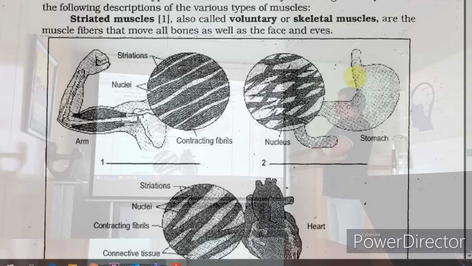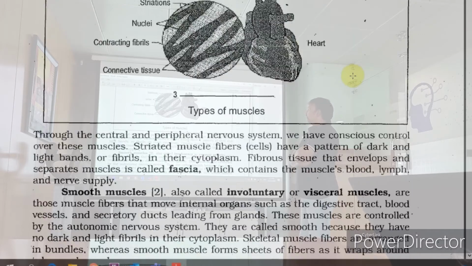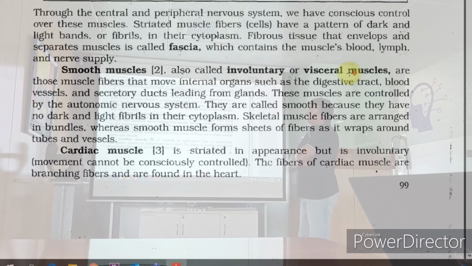The third type of the muscle is your cardiac muscle. Obviously cardiac is involuntary, but it has a mixture of both. It has striations and involuntary action. Striated, but it is involuntary. And this is found in the heart, obviously, cardiac muscle. Simple till now?